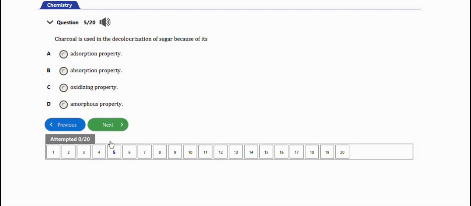Next question. It says charcoal is used in the decolorization of sugar because of its absorption property, oxidizing property, amorphous property. So the right answer will be option A, because of its absorption property. Very important, guys. So that's it for this question. The next question says during water treatment for tank supply, water is passed through layers of sand beds in order to destroy the germs in the water, decolorize the water, filter the water, soften the water. So the right answer is option A, in order to filter the water.